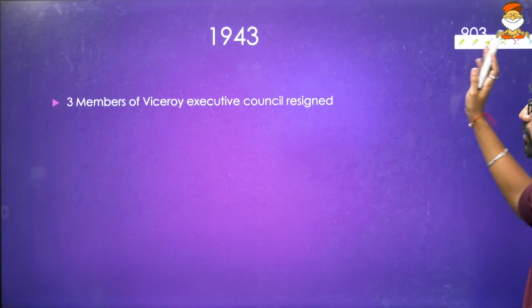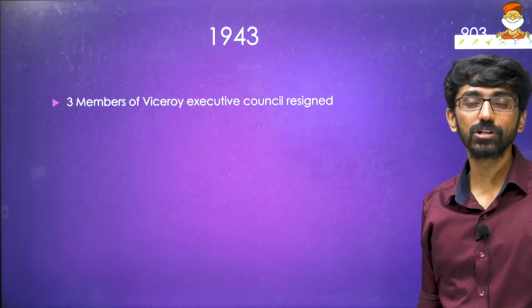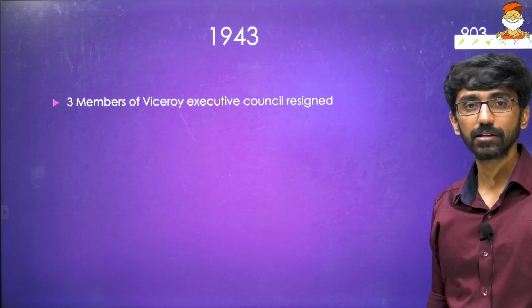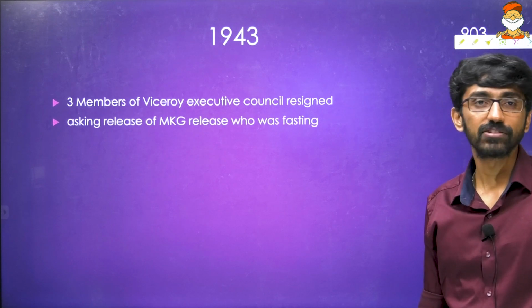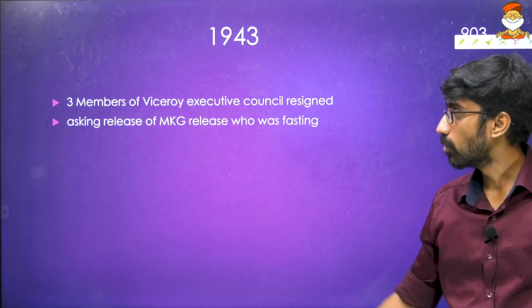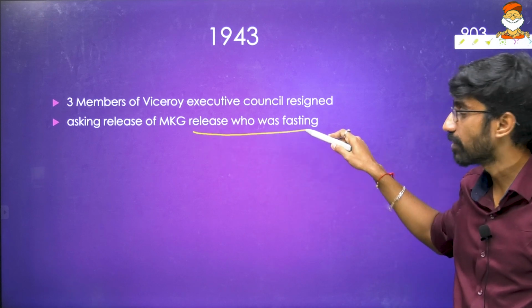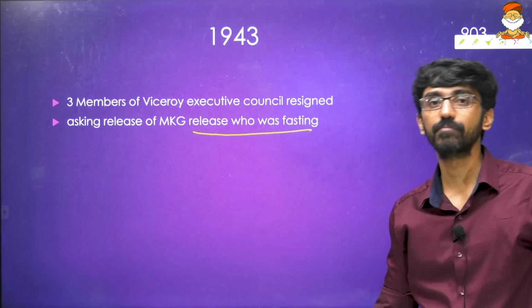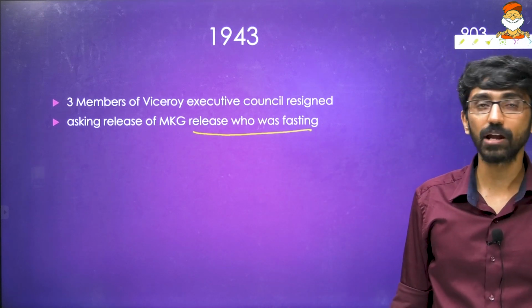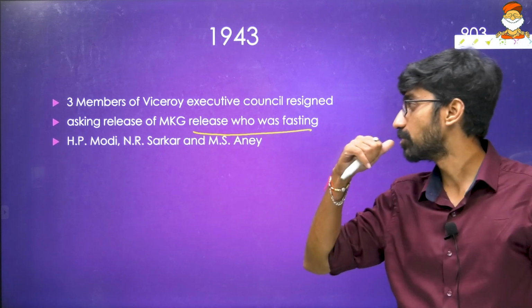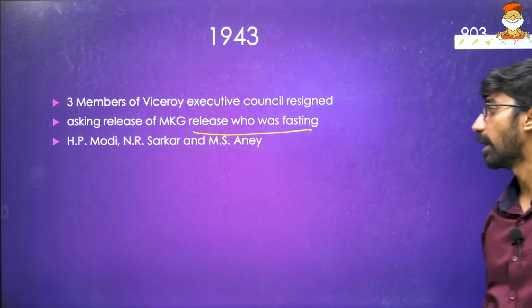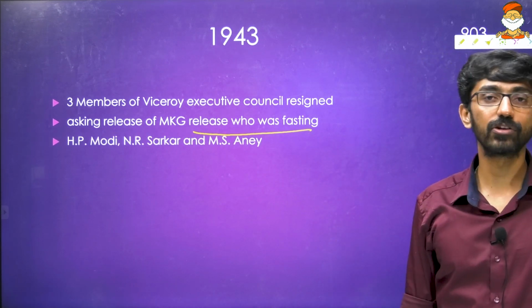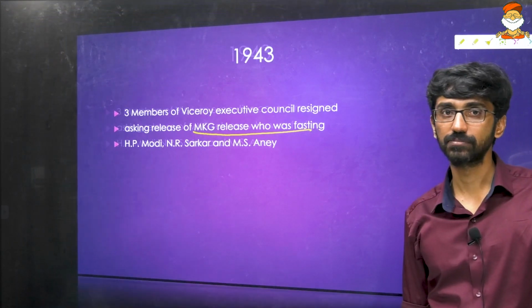In 1943, what happened? Three members of the Viceroy's Executive Council resigned. Why did they resign? Because Gandhiji was going on a fast unto death, asking for release, fasting against the violent atmosphere. And who were these three members? They were H.P. Modi, N.R. Sarkar, as well as M.S. Aney. So three Viceroy's Executive Council members resigned.